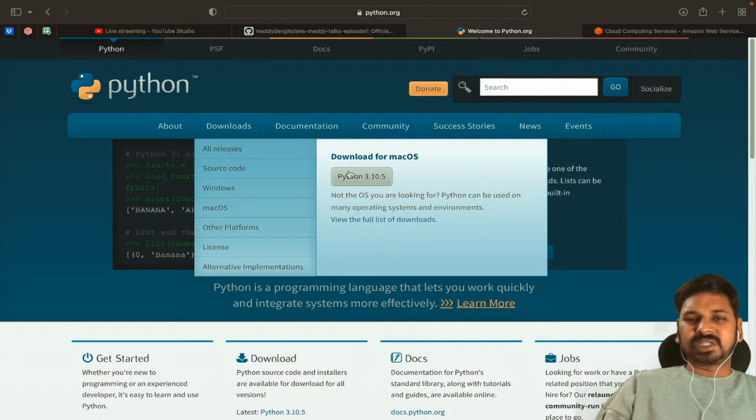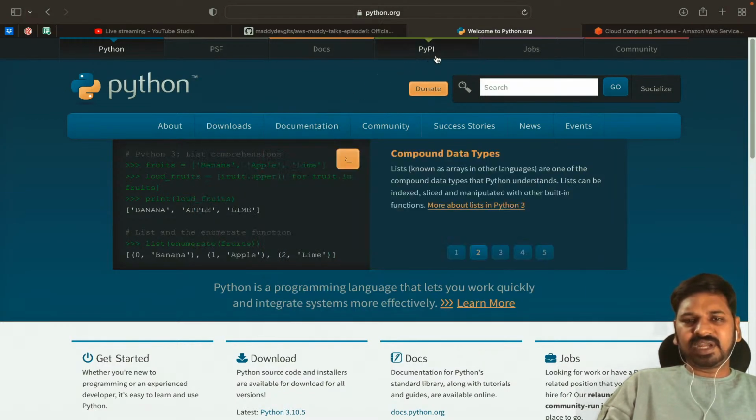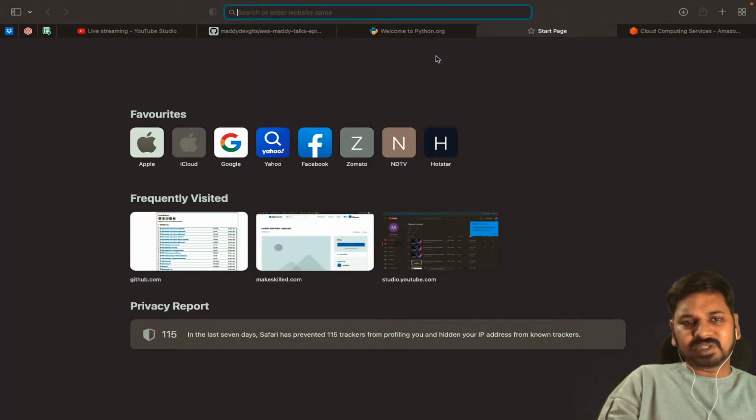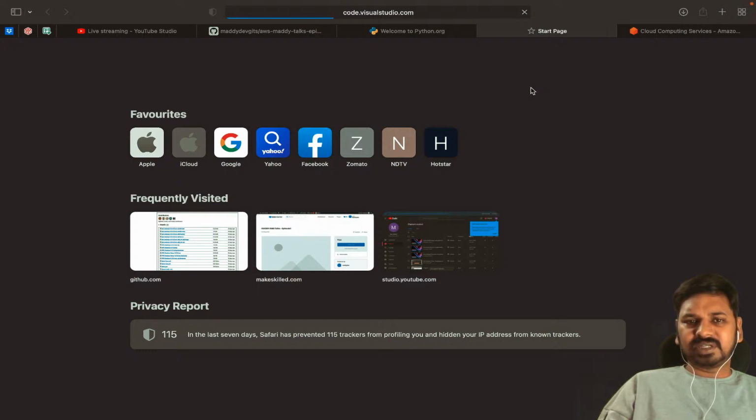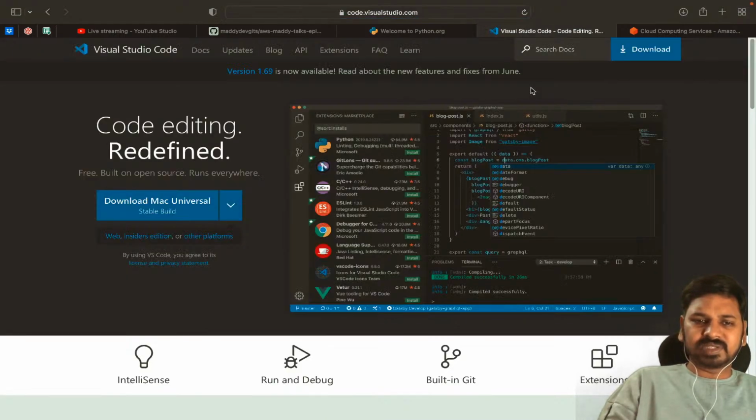Okay, install that setup file once it is downloaded. Along with Python 3, we need one more software, which is called Visual Studio Code. Visual Studio Code is also needed for us in this video cast series. VS Code is completely open source. You can download it from this website. You can click on this download button, the setup file will be downloaded, and you can install Visual Studio Code.